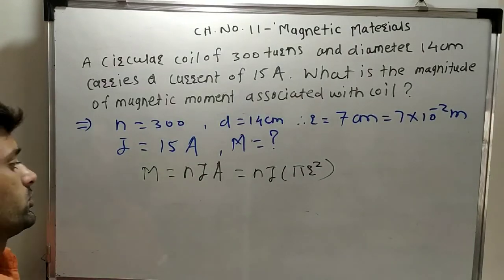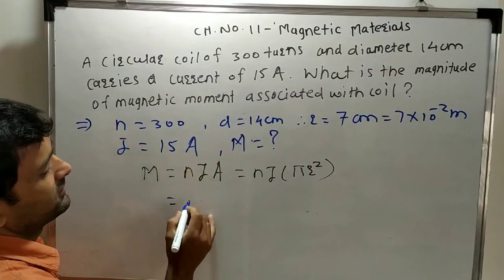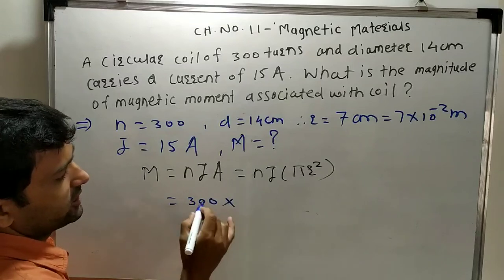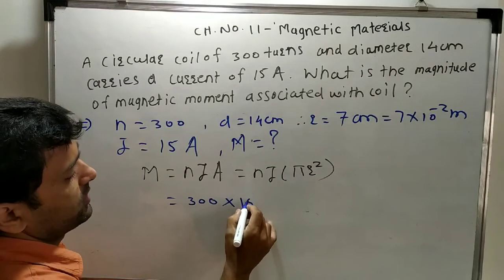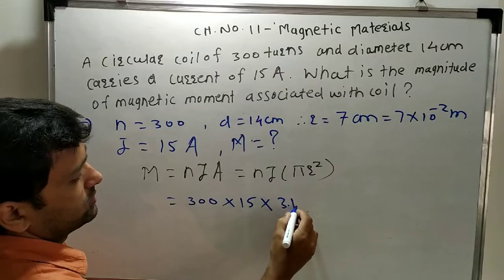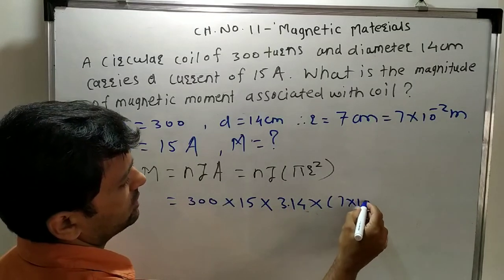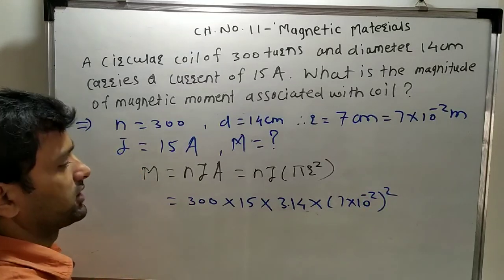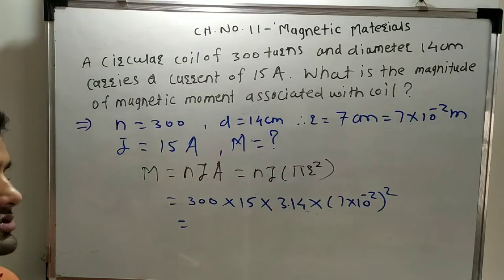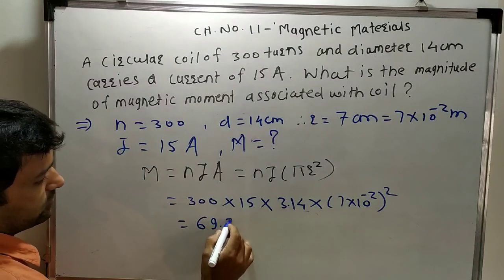So put the values. N is 300, into I which is 15, into 3.14 into bracket 7 into 10 raised to minus 2, square. If you solve this, what will be the answer? Finally, the answer of the question will be 69.28.